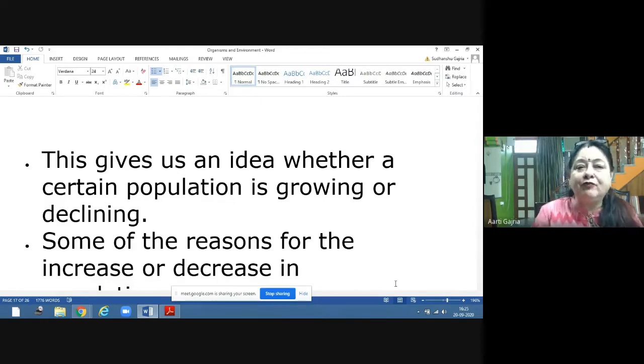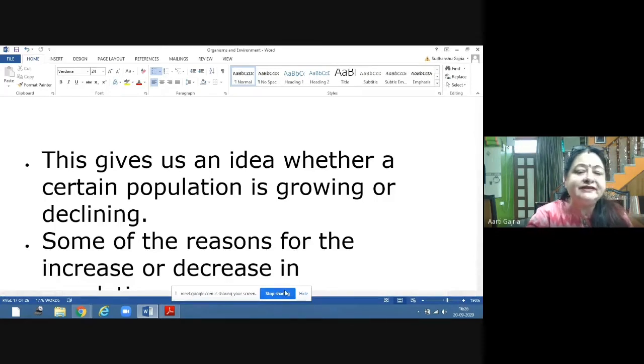If the number of predators is more now, the population will be declining, because lions are more, so the population of deer has to go down. So it depends on the predator and prey relationship. It depends on the weather conditions. Suppose the weather conditions are not conducive, extreme weather conditions are there, too hot, too cold, then also the organisms will die, because those who will not be able to cope with the changing environment, changing weather conditions, will die, and that will reduce the number of the population.